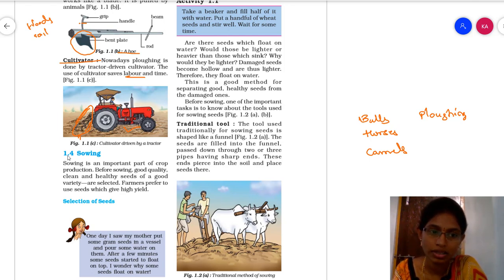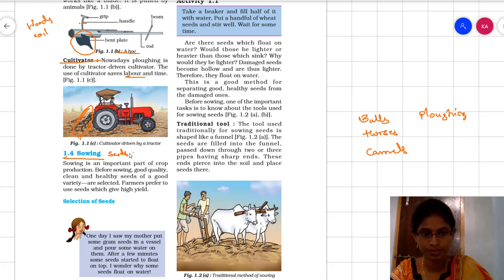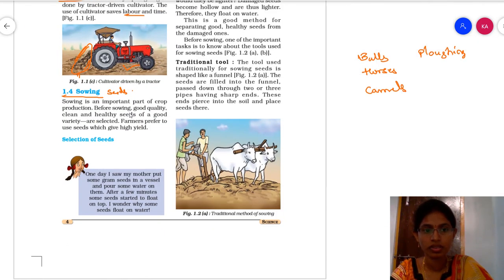Now the second method is sowing. After plowing the soil, we have to sow the seeds. What we have to do is take good quality seeds.